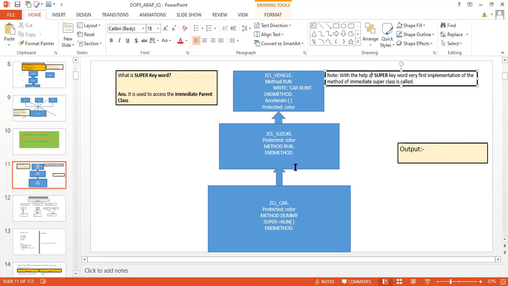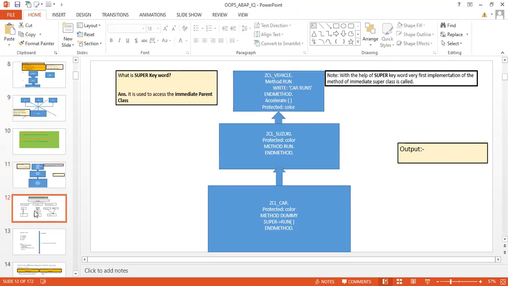So suppose you're going to call a method in a subclass where you are using the super keyword, then it is going to call the super class method. So the immediately implemented super class method. Suppose it is not implemented over here, it is implemented here, so it will call this one. This part we have seen yesterday.